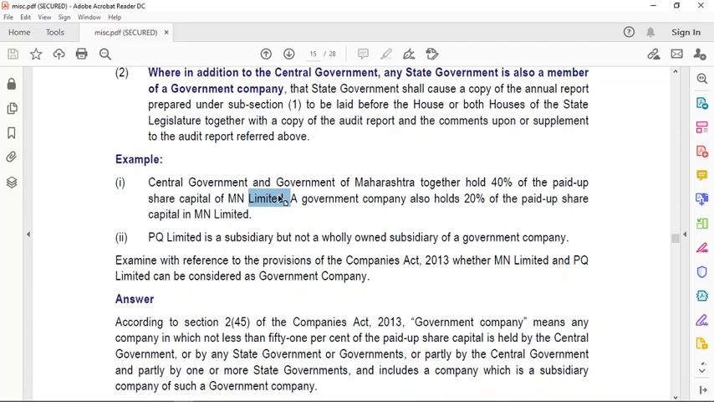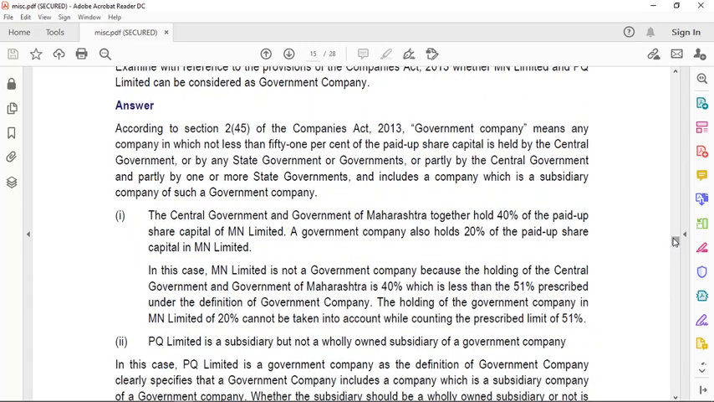from each other. They don't have to be, we don't have to accumulate them, they have to be treated or dealt with separately because they are not to be added together. So in this case, the MN Limited, which is the company under consideration, is not a government company. I hope I am clear with the provisions. Let's read the answer first.